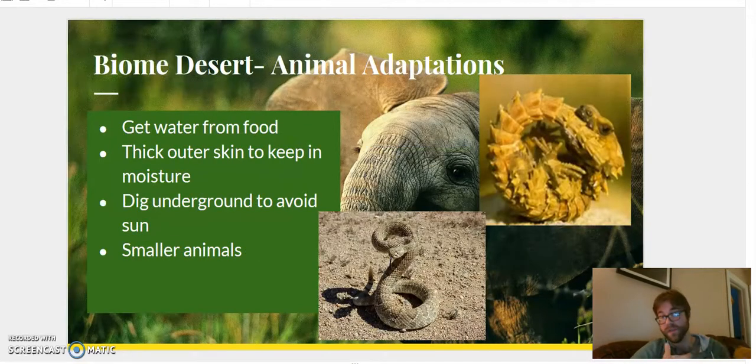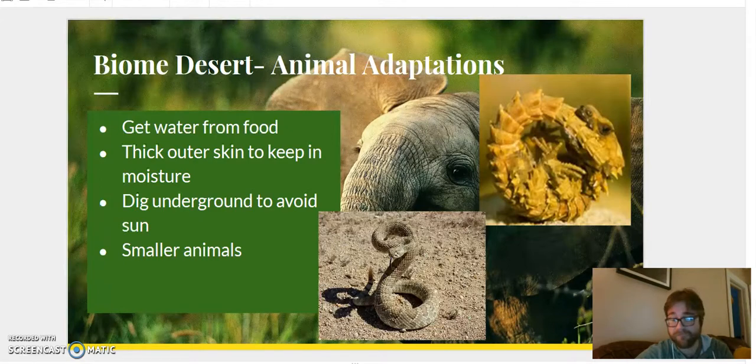Now, because there's no water, the animals have to adapt to that. Like most animals, some of these animals can get some water from food. Animals also have a thick outer skin, which helps them, right? A lot of these animals don't sweat. Sweating is going to make you lose water. And in the desert, you cannot lose water. So most of these animals have a thick skin and they won't sweat. They also dig underground to avoid the sun. And for the most part, we have smaller animals in the desert. They also have bigger ears. These bigger ears let them give off heat. It's a way of cooling off.